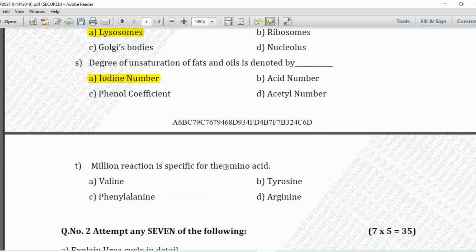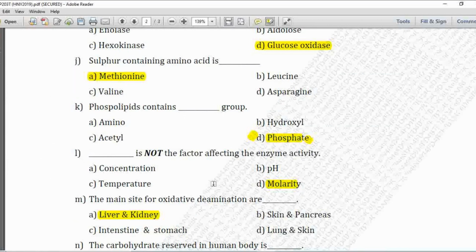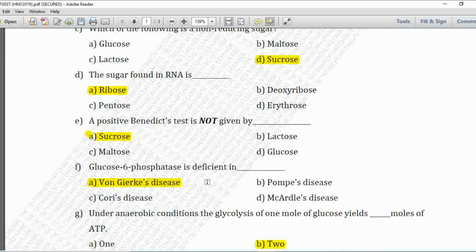And last one MCQ, Millon's reaction is specific for the amino acid. Option A is valine, B is tyrosine, C is phenylalanine, D is arginine. This MCQ is also repeated from summer examination 2018. So correct option is tyrosine, B. So in this way we have discussed the MCQs of winter examination 2018.